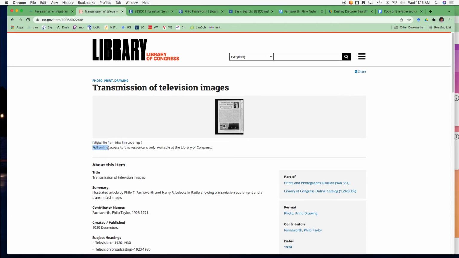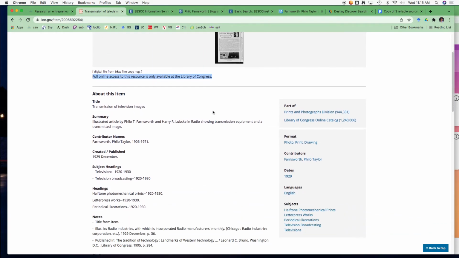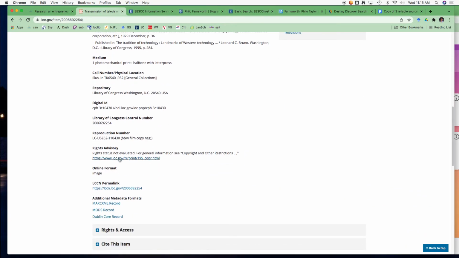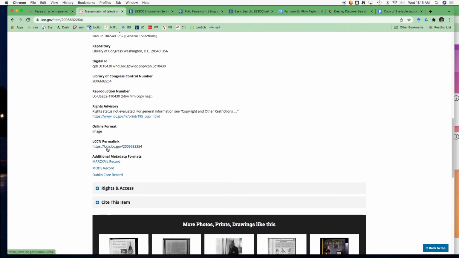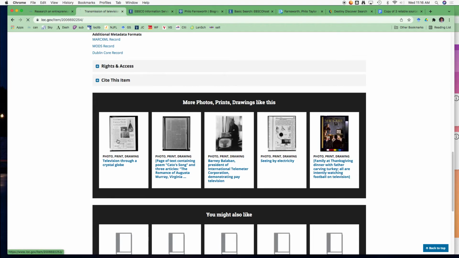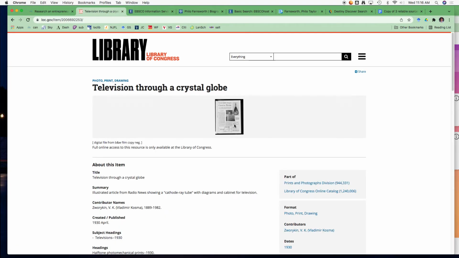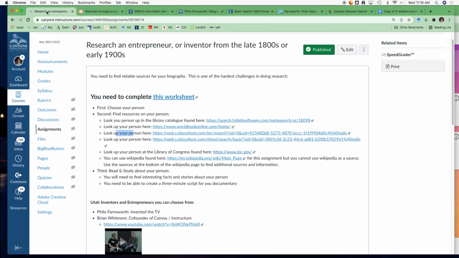Unfortunately, it says full online access to this resource is only available at the Library of Congress. So we have to be in Washington, D.C. apparently to be able to see that thing. And so let's see if this will lead to more things. So same thing. So we're not having quite actually good luck there.